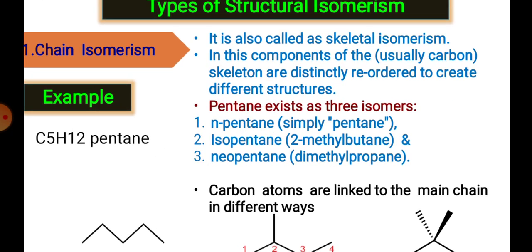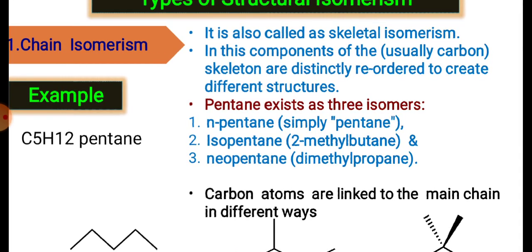The first type of structural isomerism is chain isomerism, also called skeletal isomerism. In this, the main thing is that the carbon atoms are linked to the main chain in a different way. The skeletal pattern is different, everything else is the same. For example, if one molecule has five carbons, we can arrange the five carbons in a straight chain, and a second molecule has the same five carbons but four in a straight chain and one as a branch. So basically the arrangement of the substituents gets changed, and the carbon order is different,